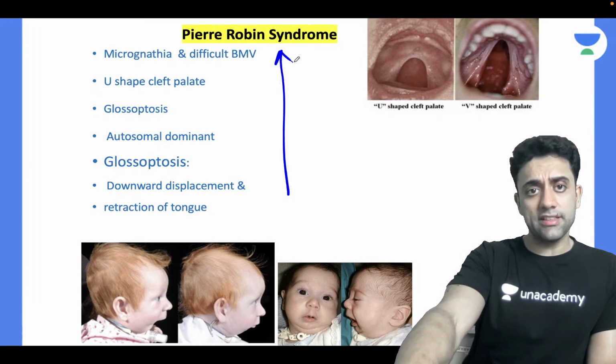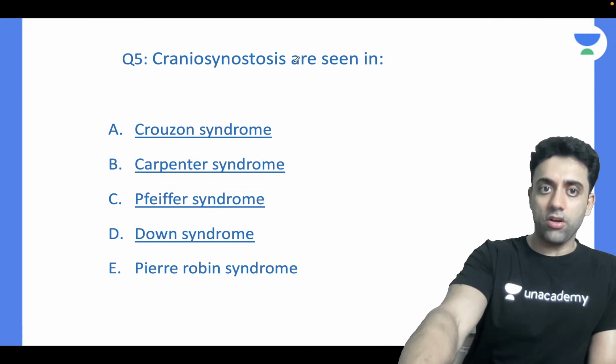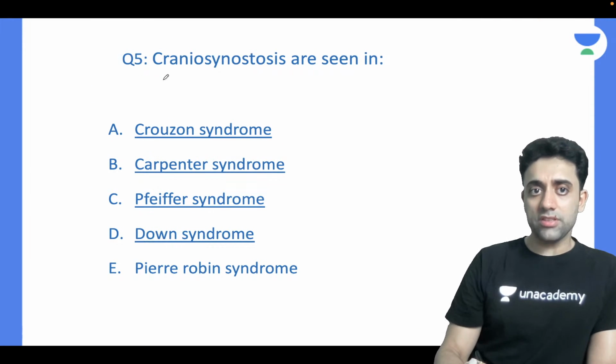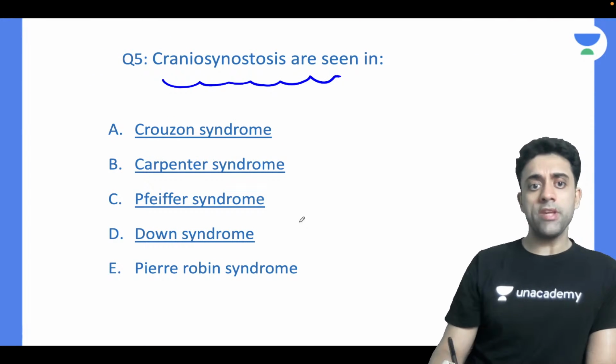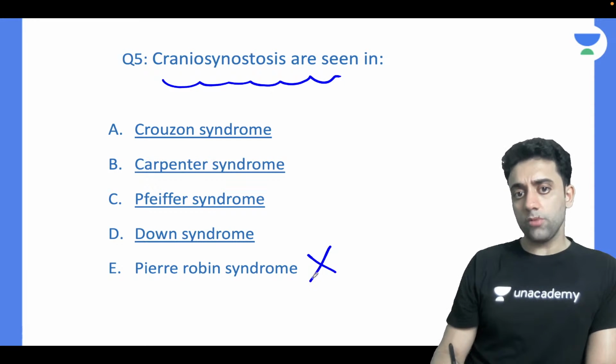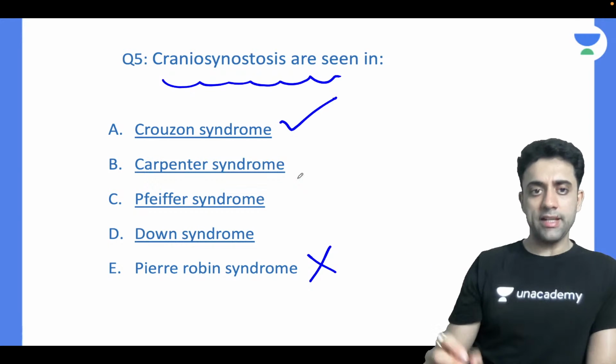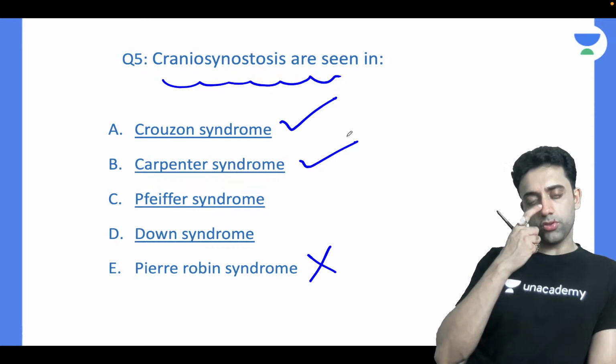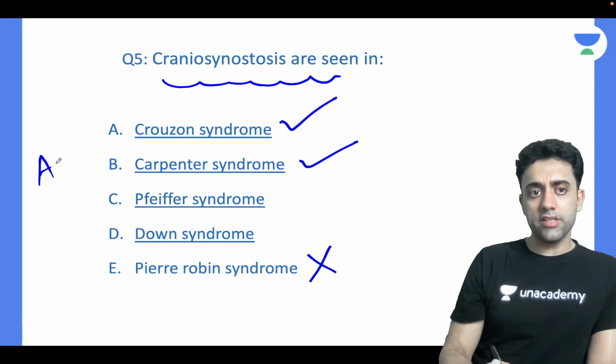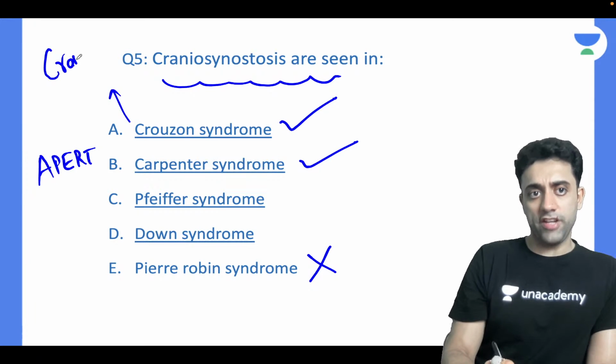So sir, why are we discussing this Pierre Robin syndrome over here? Because the question was, craniosynostosis is seen in what all syndromes? So yes, in Pierre Robin syndrome it is not seen. Crouzon syndrome, yes. Craniofacial abnormalities, and even Carpenter syndrome also, or you can also say Apert syndrome. Remember, C for Crouzon, C for craniofacial.